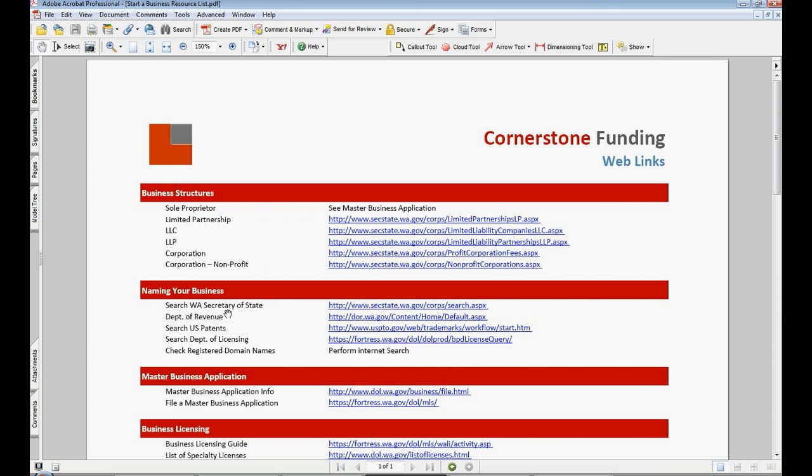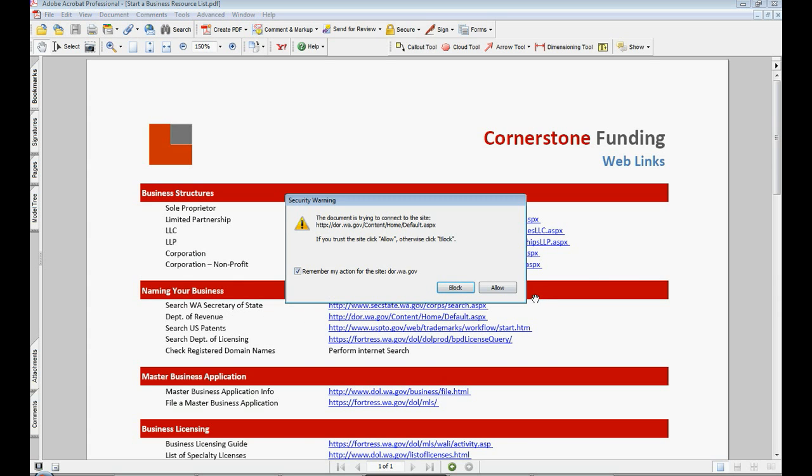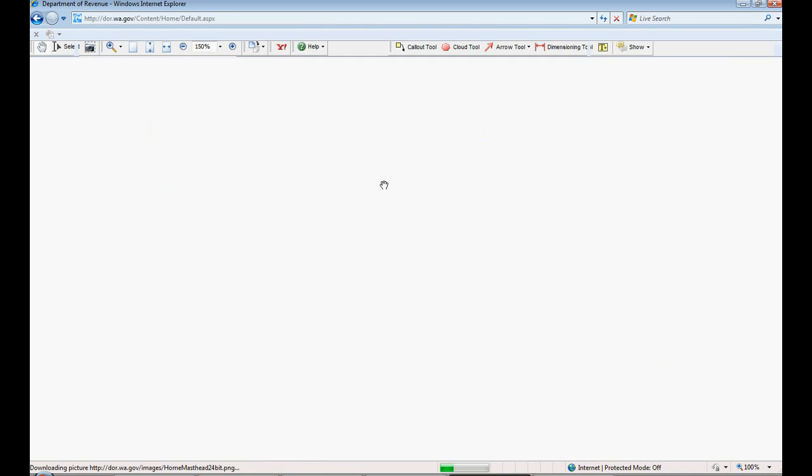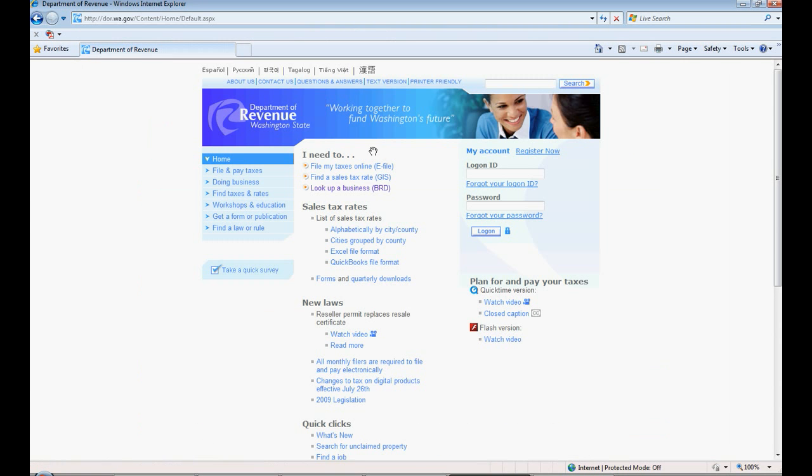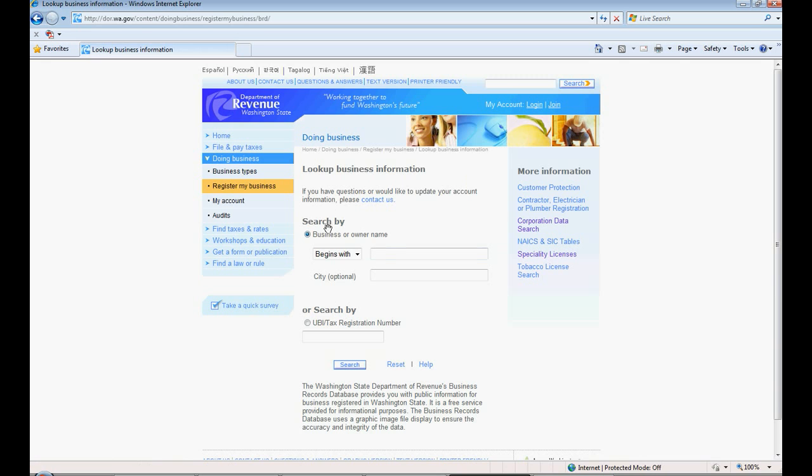So we would move on to the next step, which would be the Department of Revenue. The Department of Revenue keeps accounts for sales tax and excise tax and things like that. So we'll click on this link. Again, we'll hit allow, and we'll be taken to the Department of Revenue website. Up on the top, you'll see these links sometimes change, but what you'll see here is look up a business, BRD. So this is the link you'll click, and you'll come here to a site where it asks you to search by business or owner name. So the business begins with, let's try again, Craig's Christian Nutrition, and click search.